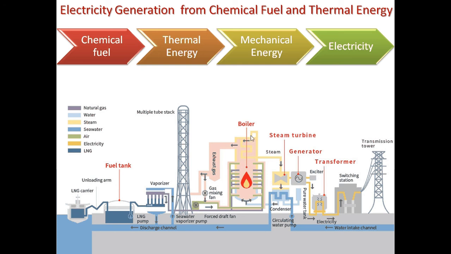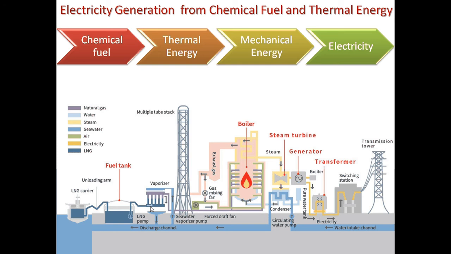So that means we are burning chemical fuels, in the form of coal, gas, or any other fossil fuels, which generate thermal energy. This thermal energy is in the form of steam, and this steam is converted into mechanical energy by rotating turbines, and later the mechanical energy of the turbine is converted into electricity by using generators. So this is how the whole setup that we have already studied takes place. So chemical fuels can be converted into electricity.